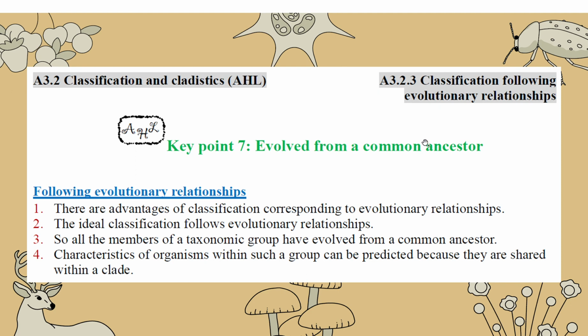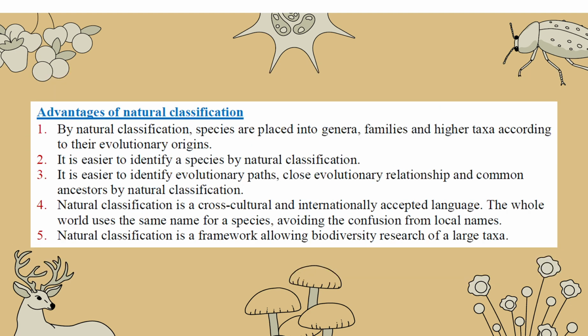We are asking: do they evolve from a common ancestor? If they evolve from a common ancestor very closely, then they are closely related. And if they don't have a common ancestor, then they are very divergent. They are not very related. This is the concept of evolution from a common ancestor, close or far away.